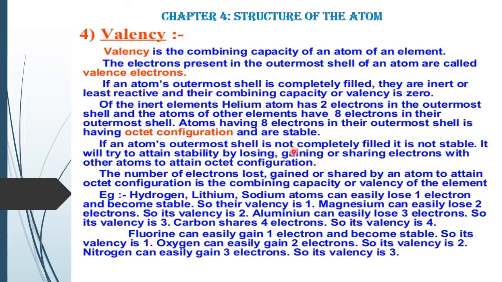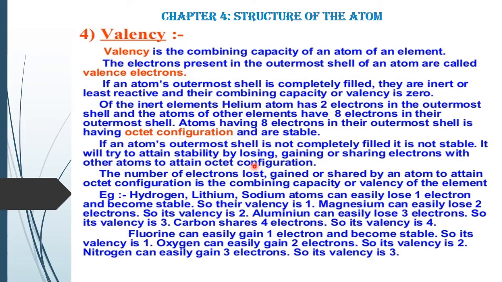If an atom's outermost shell is not completely filled, it is not stable. It will try to attain stability either by losing, gaining or sharing of electrons with other atoms to attain octet configuration.